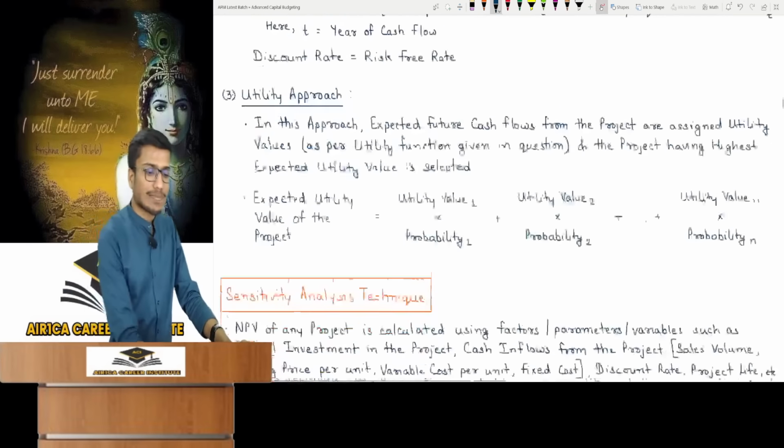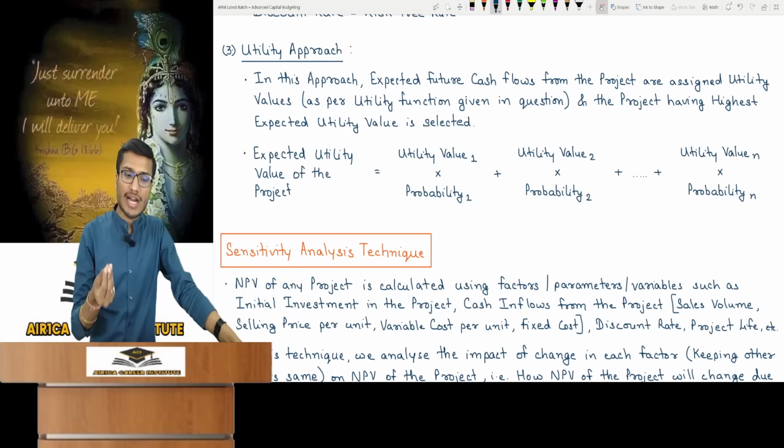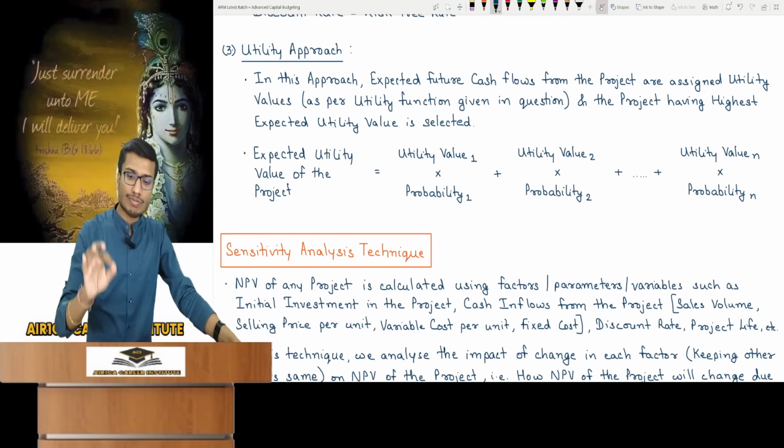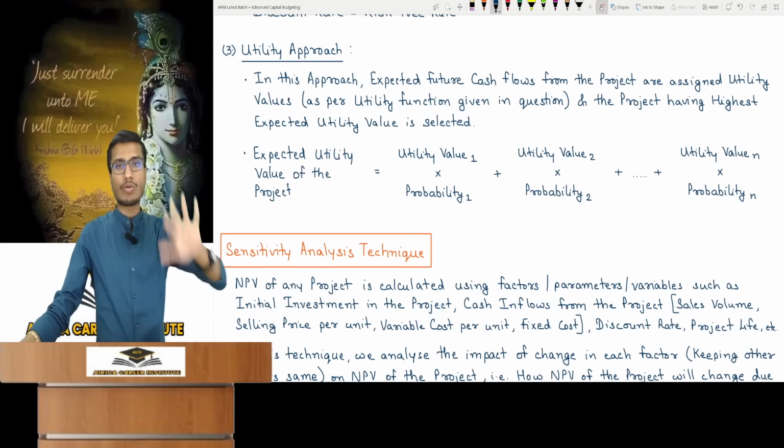This specific point, the certainty equivalent approach, is now complete. Next, the utility approach. It's not even part of your syllabus, but our institute included it, likely from copying questions, a practice they have had for a long time. This approach is not expected in exams, and if it appears, it's free marks. So don't invest much time. I'll also tell you just a little about this completely rubbish approach.